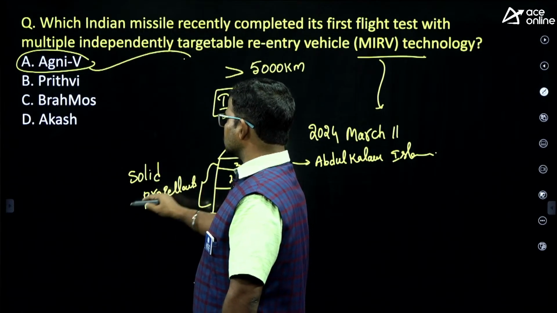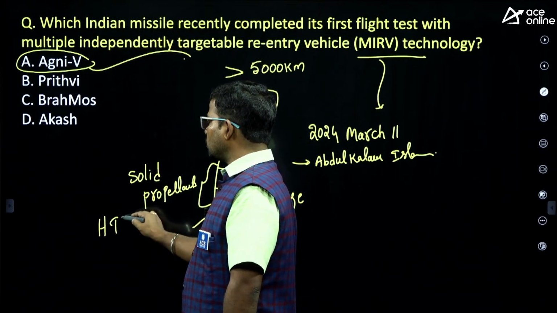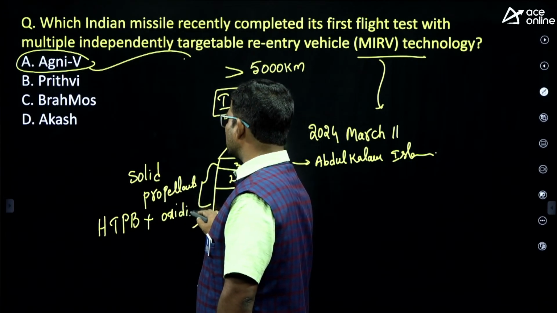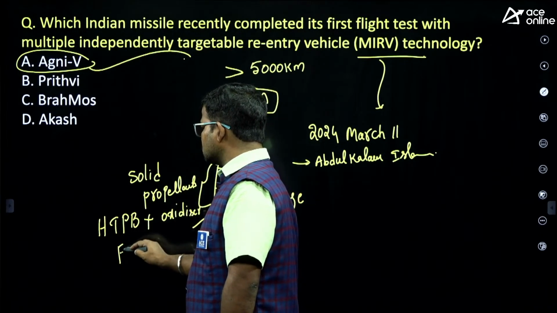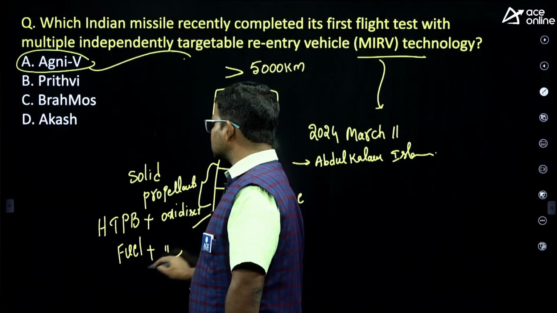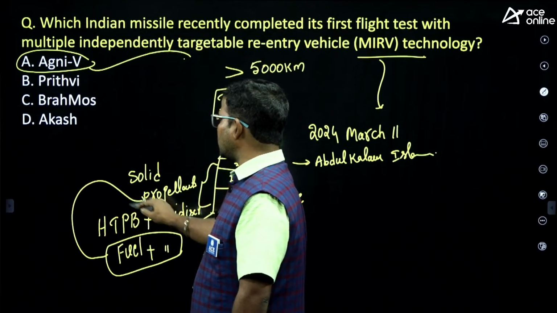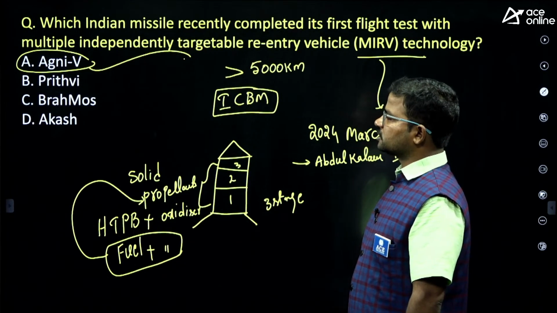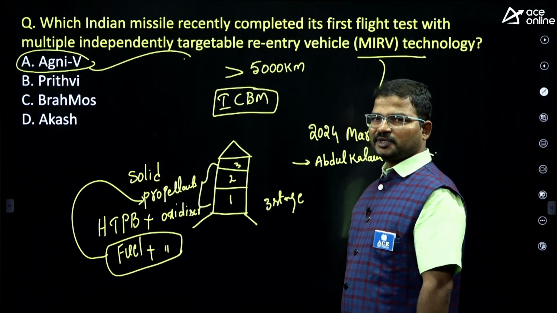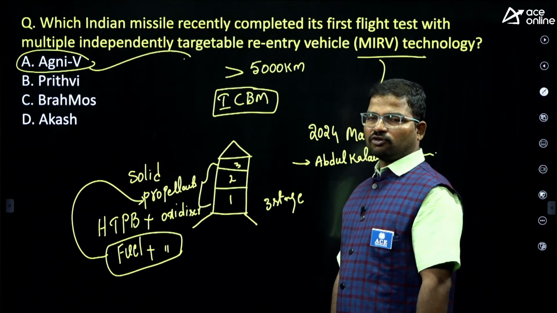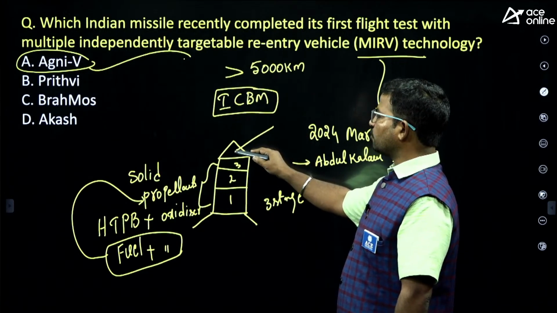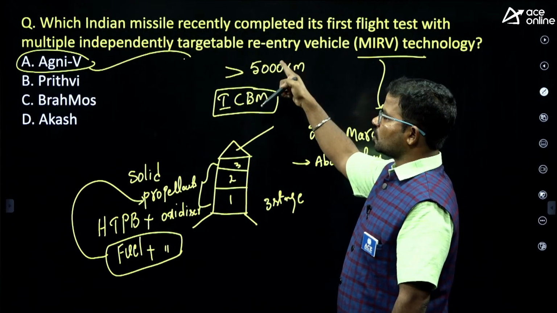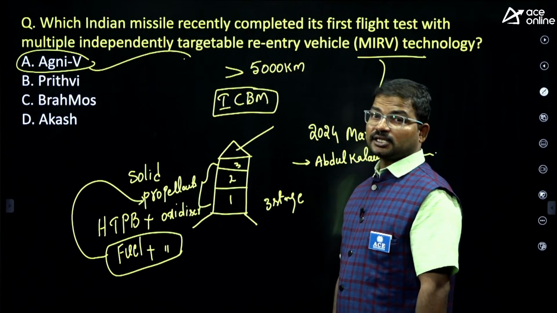Solid propellants means HTPB, hydroxyl-terminated polybutadiene, along with an oxidizer. So fuel plus oxidizer is called propellant. Here we are using solid propellants in this Agni 5 missile. Initially its capacity would be 1.5 tons of nuclear warhead. Initially it carries only one warhead, but with this technology, it can carry 6 warheads at a time.